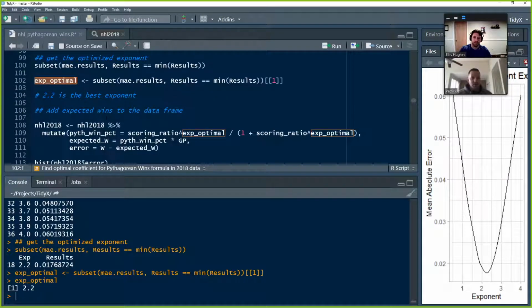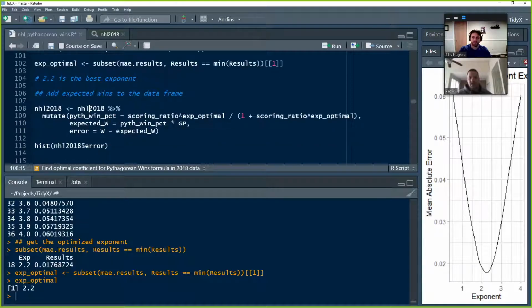Yep. So we can use that exponent now, and we can make a projection on the expected wins, and then get the difference between the observed wins and the expected wins. So how are we doing this? We're creating the Pythagorean win percentage as the scoring ratio to the optimal exponent, 2.2, divided by 1 plus the scoring ratio to the optimal exponent.